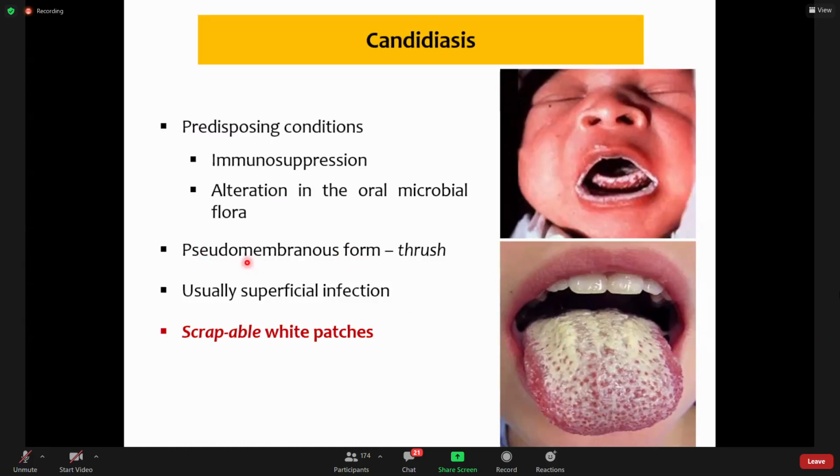When it is pseudomembranous, then we call it oral thrush, and it is usually a superficial infection, and you can differentiate it from other white patches by removing it with a spatula. If you use a spatula and you want to remove this patch or plaque, you will be able to remove it and you will see inflamed underlying tongue. So these are scrapable white patches as compared to other diseases.